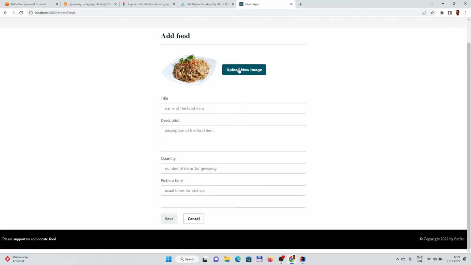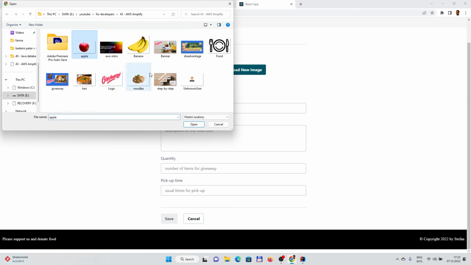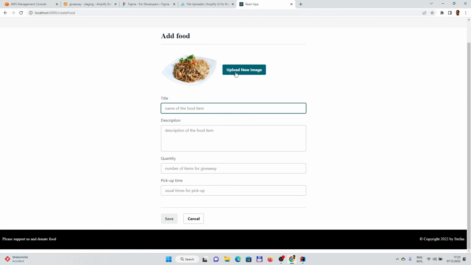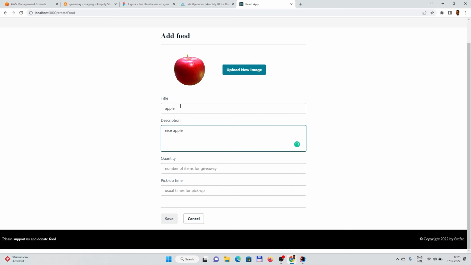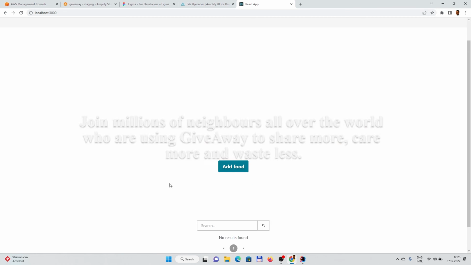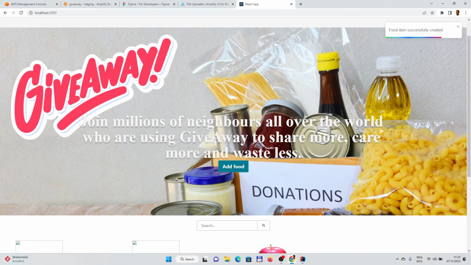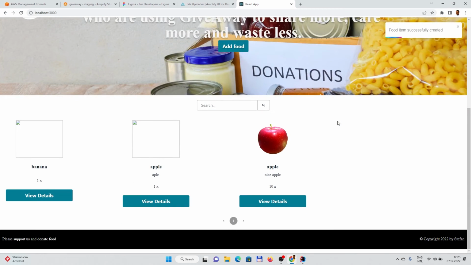And how it works is, let's click upload. Let's fill the fields. Apple, nice apple, quantity 10, pickup time, weekend, and you see save is enabled. I can save it. I'm being redirected, and you see as well the food item successfully created. The user can see this. Here is the apple.